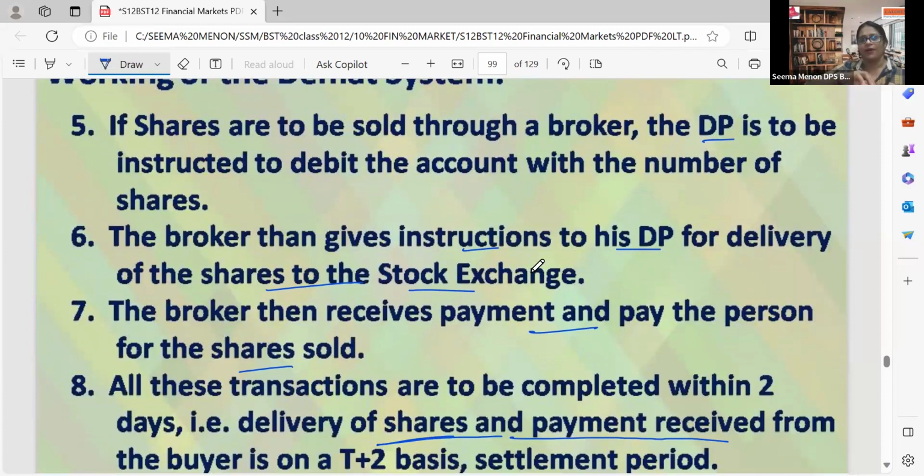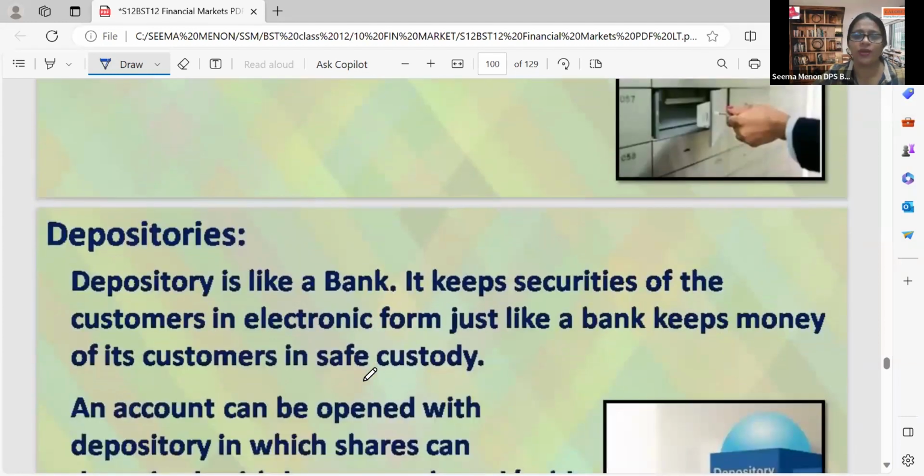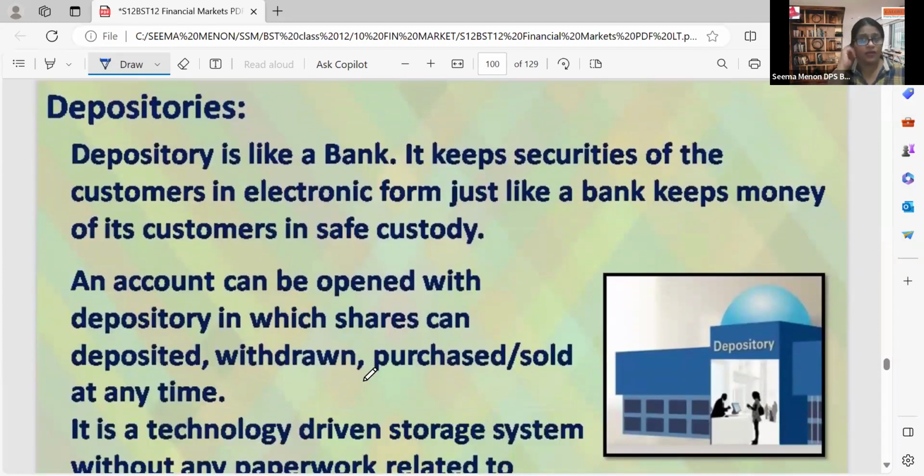Our depository participant will transfer to the stock exchange. The stock exchange passes it to the other broker, and the other broker to the buyer, because we are the seller and somebody will be purchasing. In their account it will be credited, and after that the payments will be settled within 2 days, including the transaction day. So that is T+2.